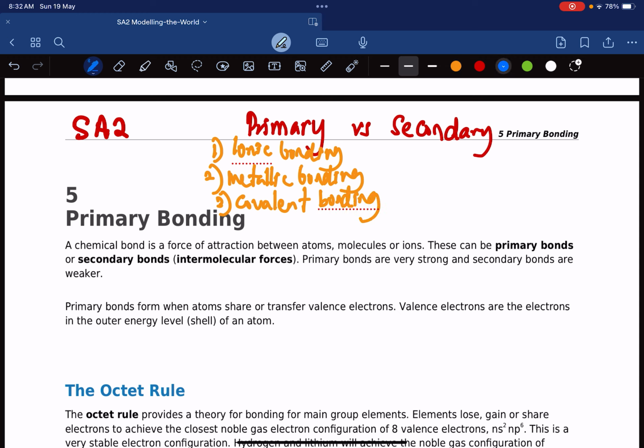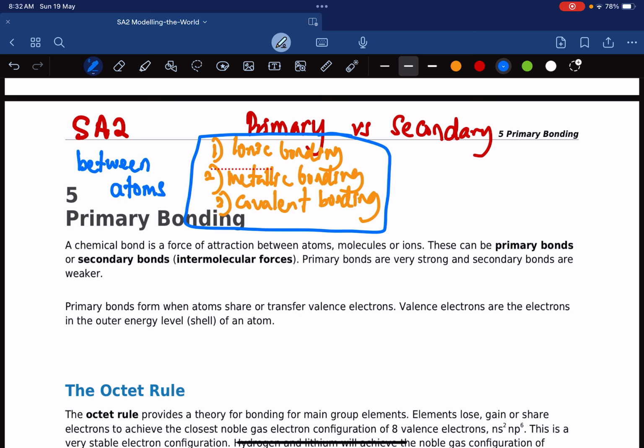So primary bonding is generally between atoms. Okay, that's very important. It's between atoms. Now secondary bonding, at this moment I want to tell you, maybe in high school you have heard it as van der Waals forces, but in these chapters we'll be talking in more detail about it.